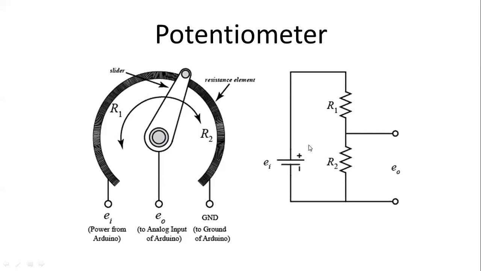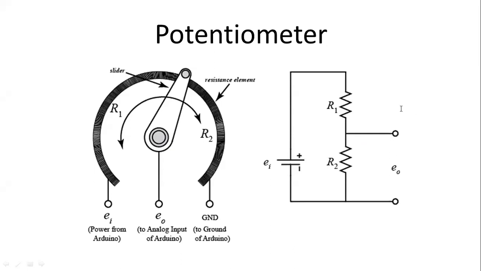About 70% of the sensors in the market for different IoT applications are resistive sensors. So how can you interface a resistive sensor? Yesterday I told you about the LDR, the light dependent resistor. That is also a resistive type of sensor. So how can you interface any kind of resistive sensor? This is the voltage divider rule. In this voltage divider rule, what is the meaning of it? I'm going to share it with you here.